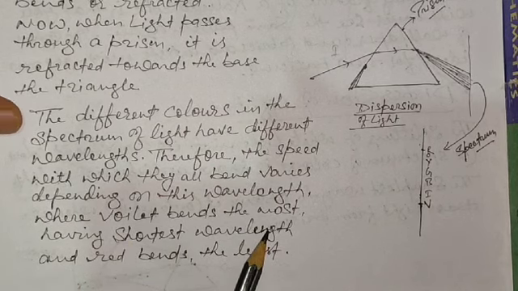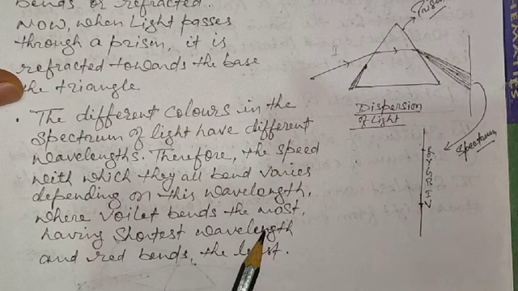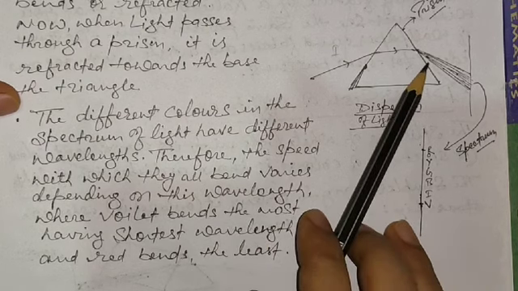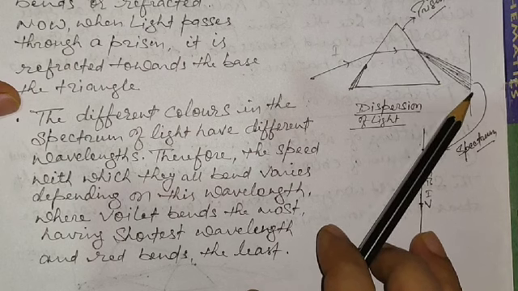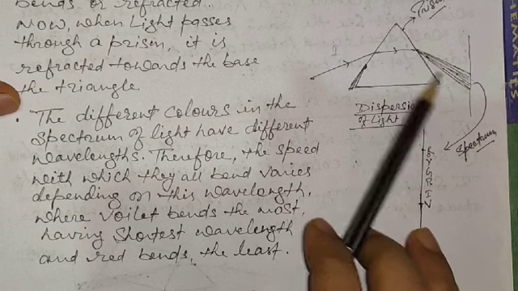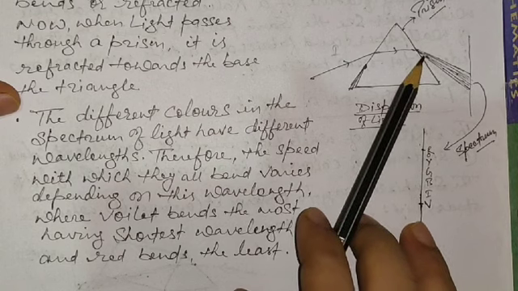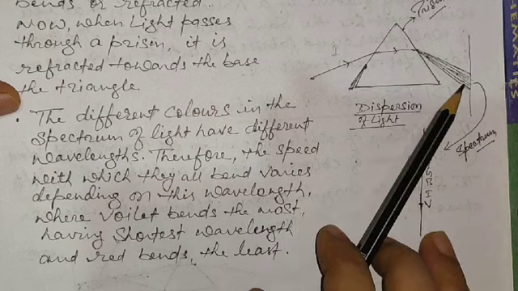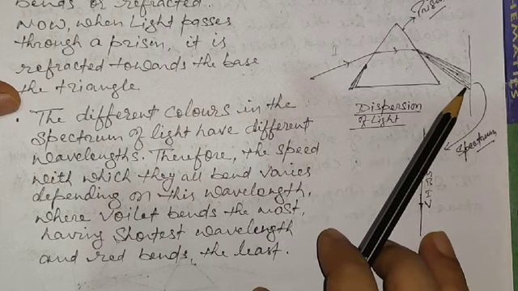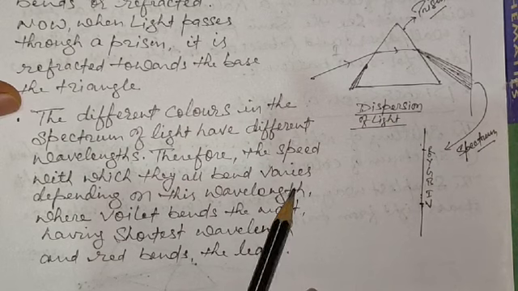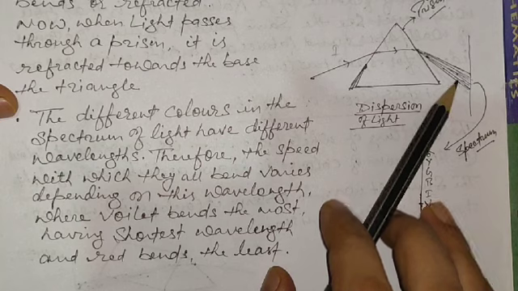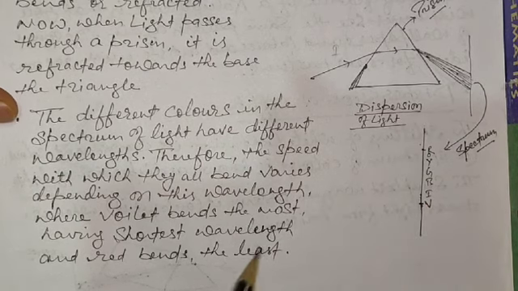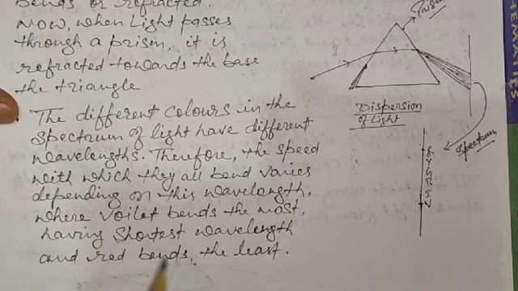From this statement we can get to know that the constituent color which has the shortest wavelength is going to be deviated the most. This is the deviation, and this color of light is showing the greatest bending. You can say that violet is showing the greatest bending, and red is showing the least bending.